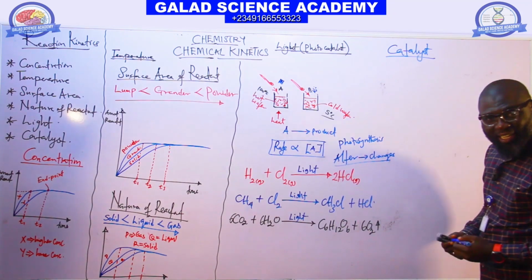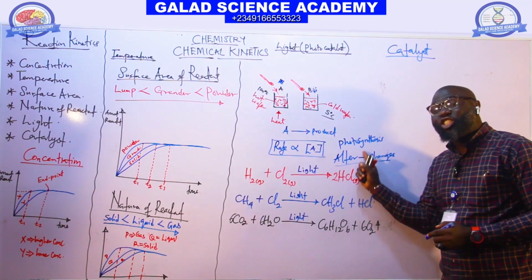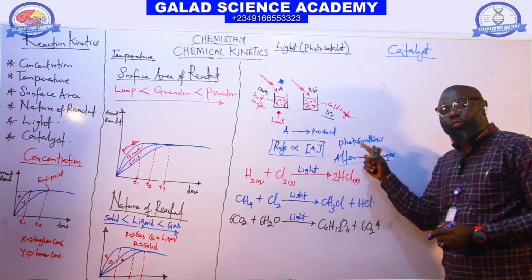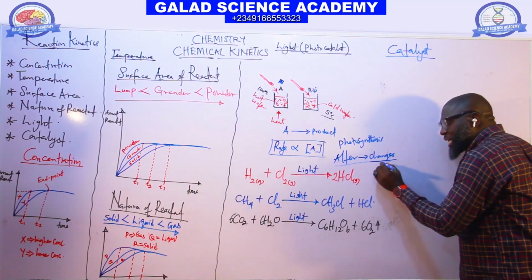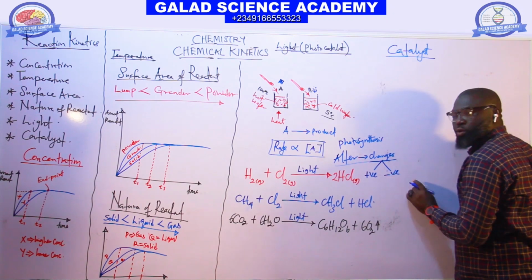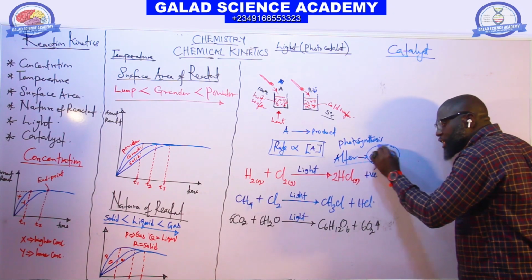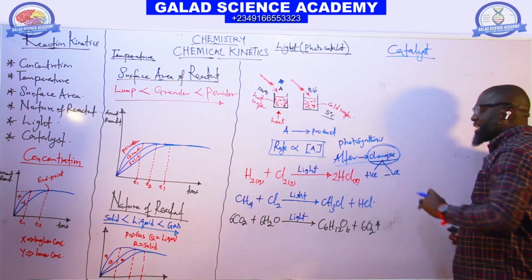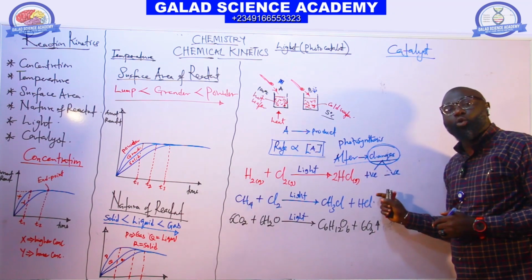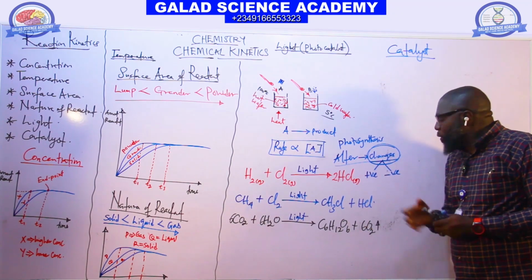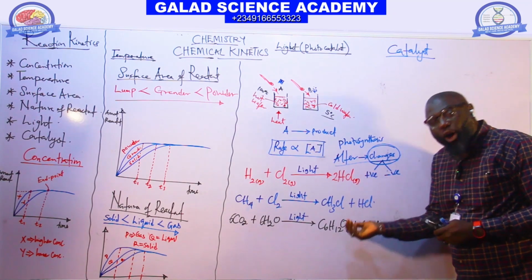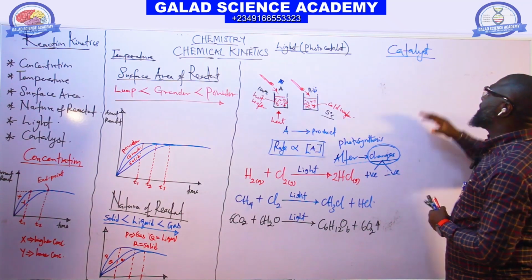So a substance that alters, that changes the rate of reaction. Catalyst changes the rate of reaction. You know the word change. Change can be positive, and change can be negative. So that's why change is the suitable word that we can use to define what catalyst is: a substance which alters or changes the rate of chemical reaction. When it changes the rate of chemical reaction, it may increase it or it may reduce it.